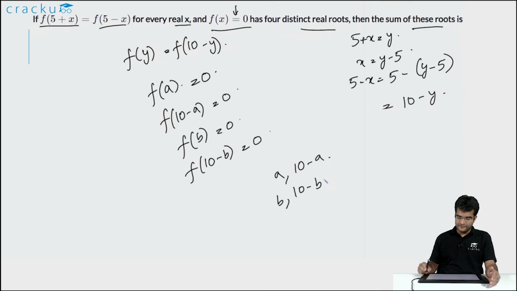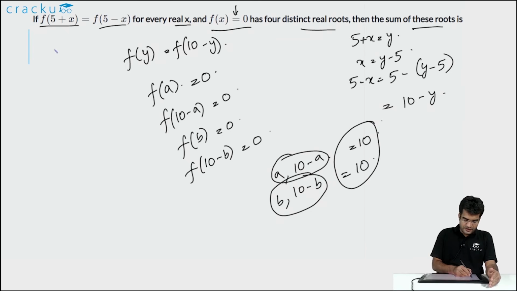So the sum of all of these 4 roots will be a plus 10 minus a, which is equal to 10, and b plus 10 minus b, which is also equal to 10. So the sum of the 4 roots will be 10 plus 10, which is equal to 20.